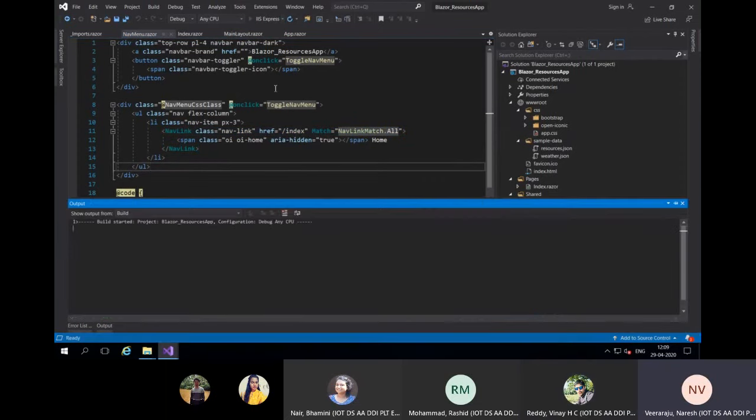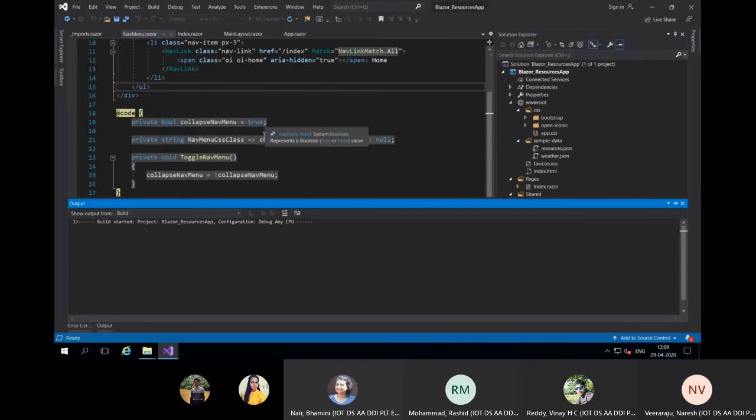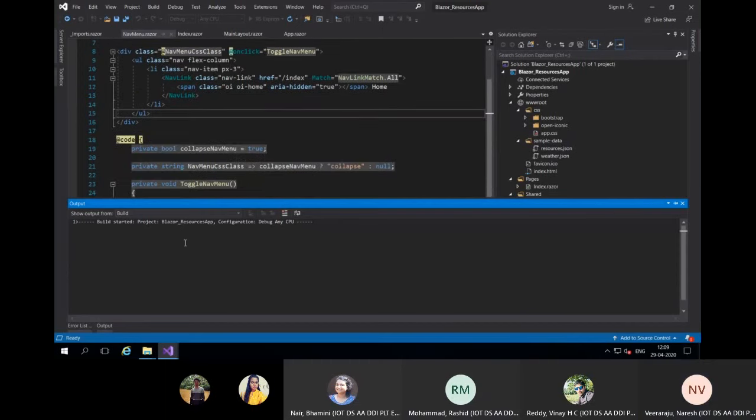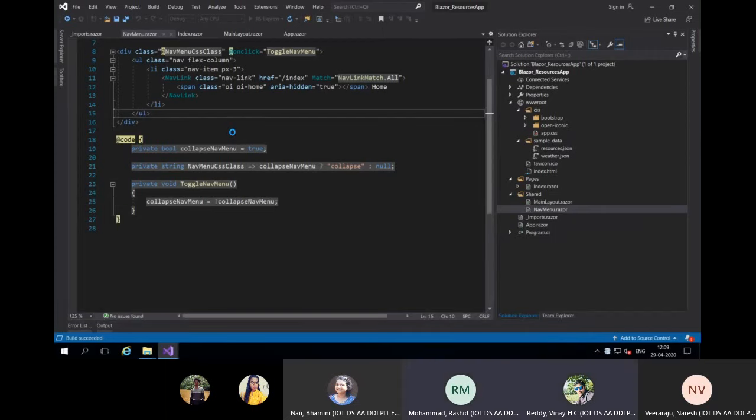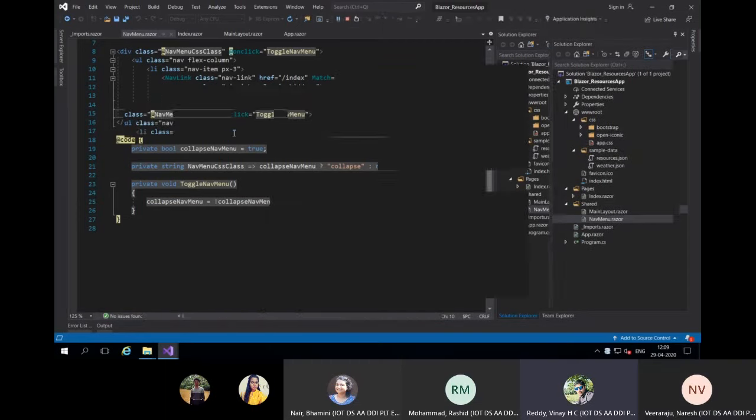I'll just run it. It's taking time actually to package things. Maybe first time when it loads, how much time will the browser take?